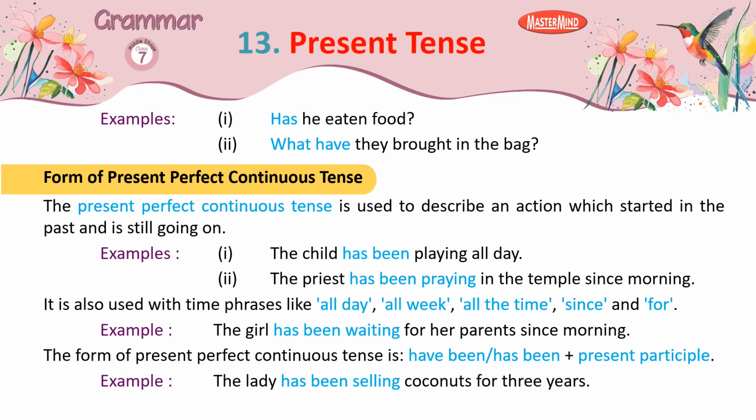Form of present perfect continuous tense. The present perfect continuous tense is used to describe an action which started in the past and is still going on. Examples: 1. The child has been playing all day. 2. The priest has been praying in the temple since morning. It is also used with time phrases like all day, all week, all the time, since and for. Example, the girl has been waiting for her parents since morning. The form is have been, has been plus present participle. Example, the lady has been selling coconuts for 3 years.